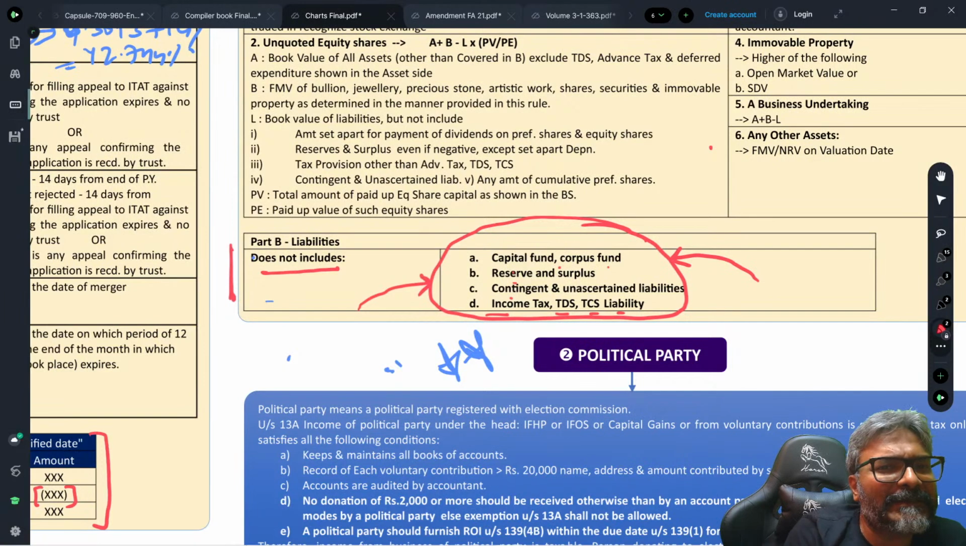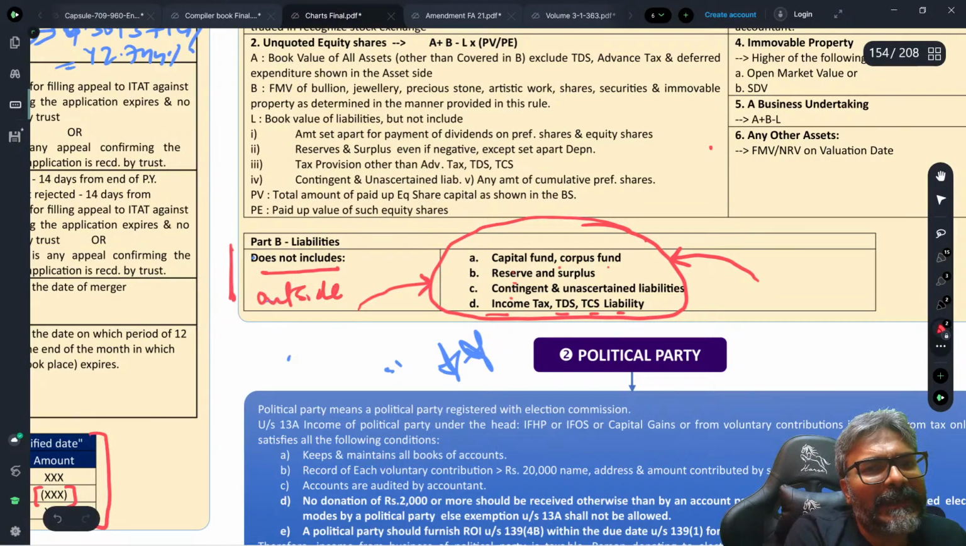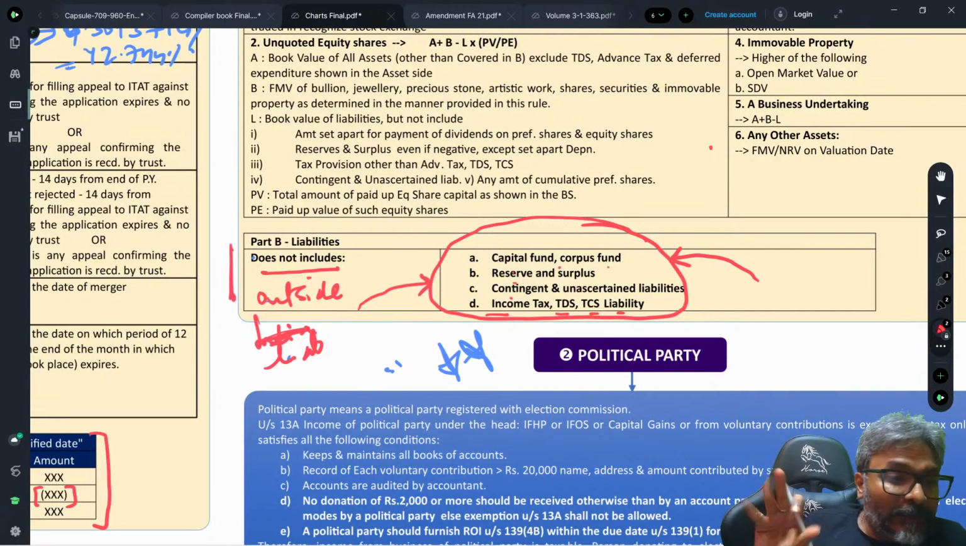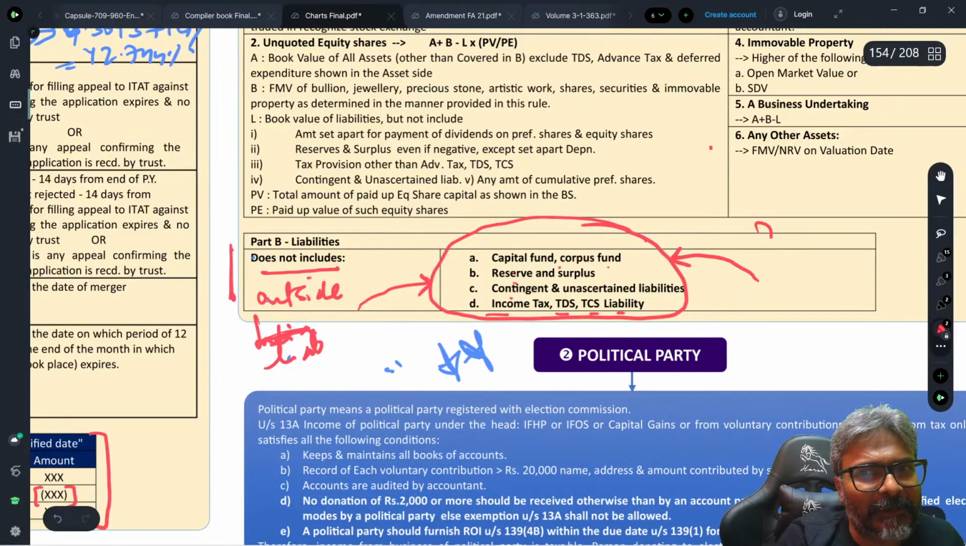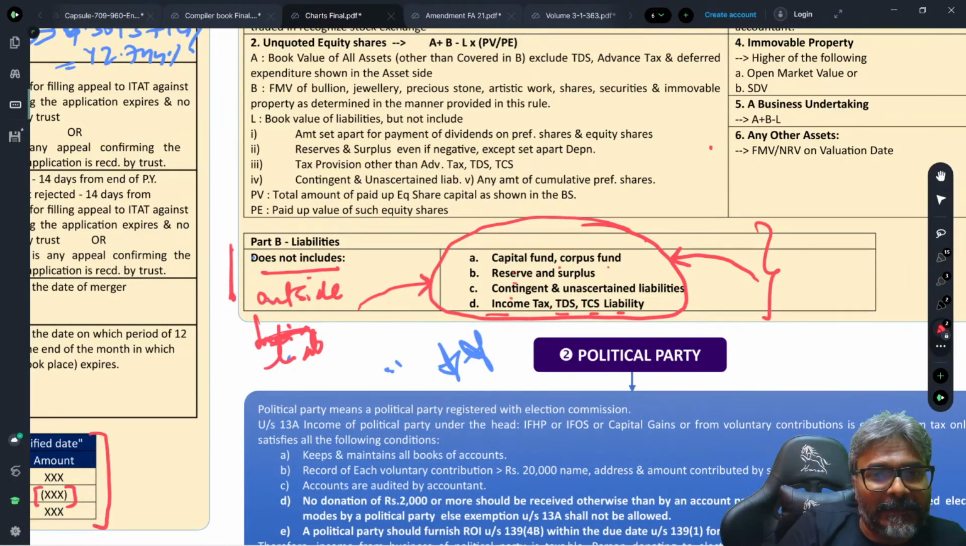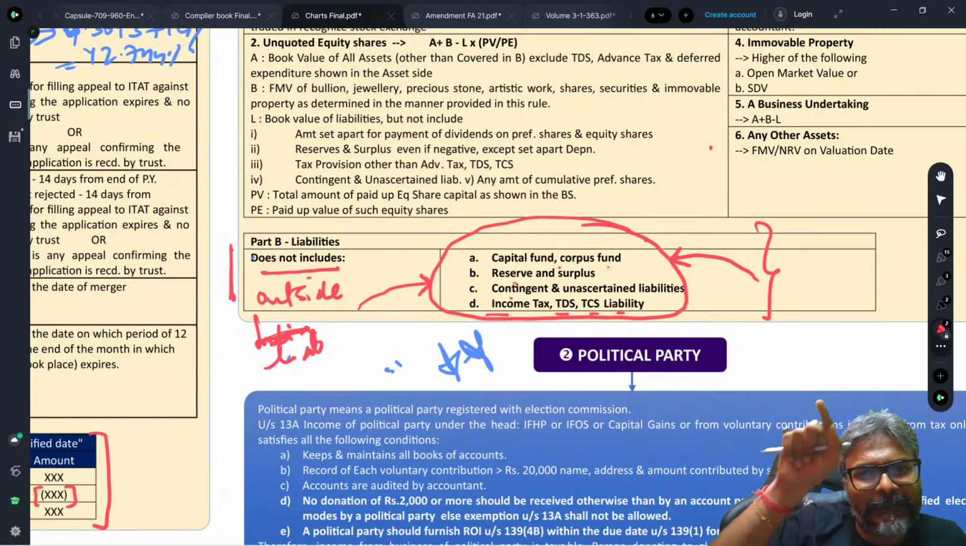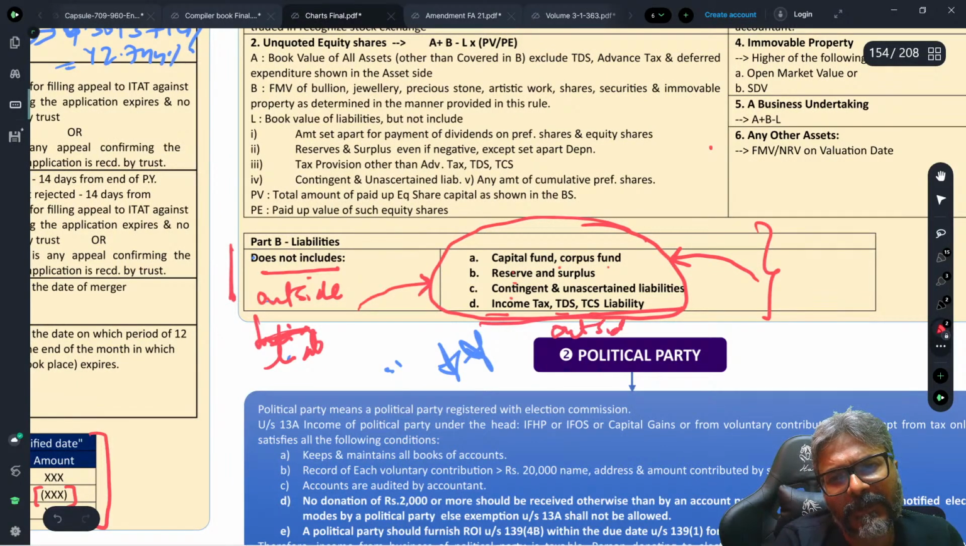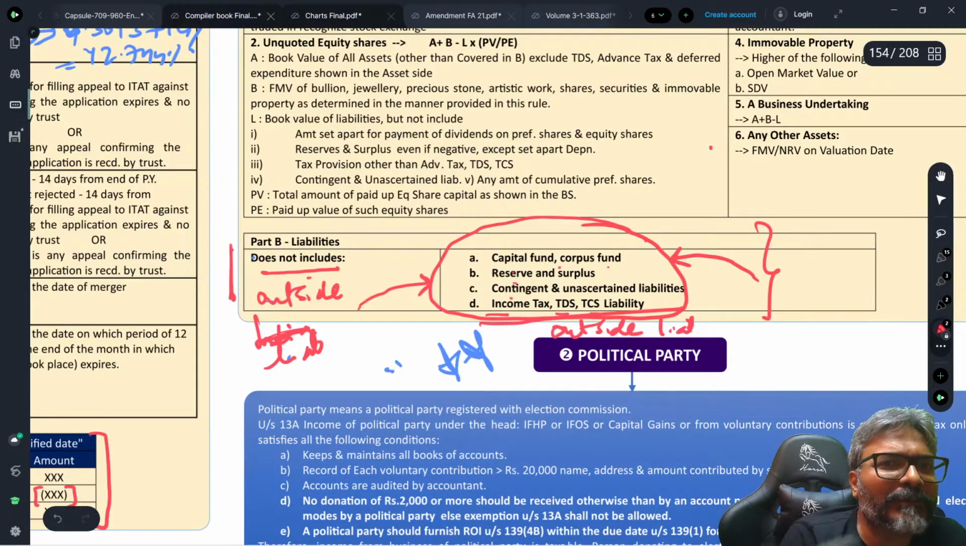Can I say it is nothing but the outside liability? From the total liability, now please, I will tell you the format of your compiler. I will show you how in compiler the solutions are being put across. From my total liability of the trust, if I am removing the capital fund, reserves, contingent and unascertained liability, income tax, TDS, TCS, what is left out, students? Only the outside liability. After this exclusion, what is left out is only the outside liability. Do you all agree to this one?